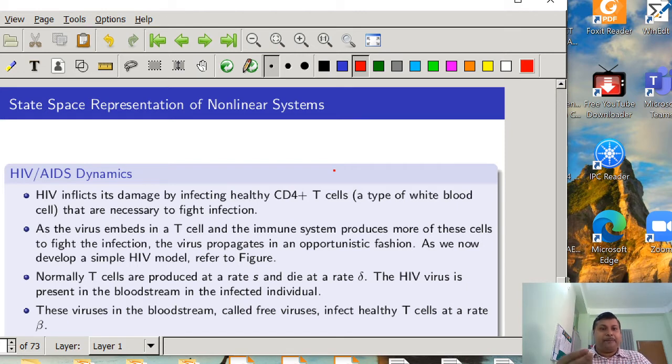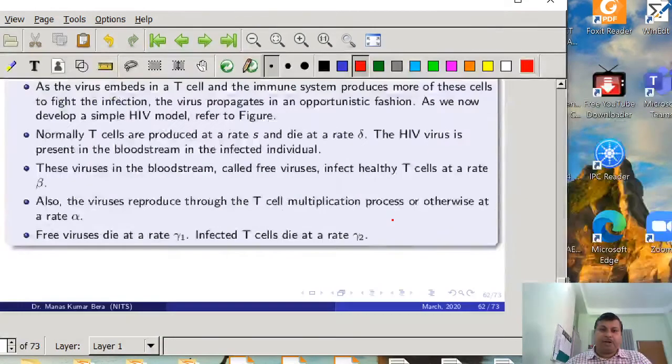As a virus embeds in T cells, the immune system produces more of these cells to fight the infection. So whenever the HIV virus attacks the human body, it is going to embed in the T cells, and our natural immune system tries to produce more T cells to combat the virus. But the virus propagates in an opportunistic fashion. We now develop a simple HIV model which is referred to in a figure. So now you see the figure.